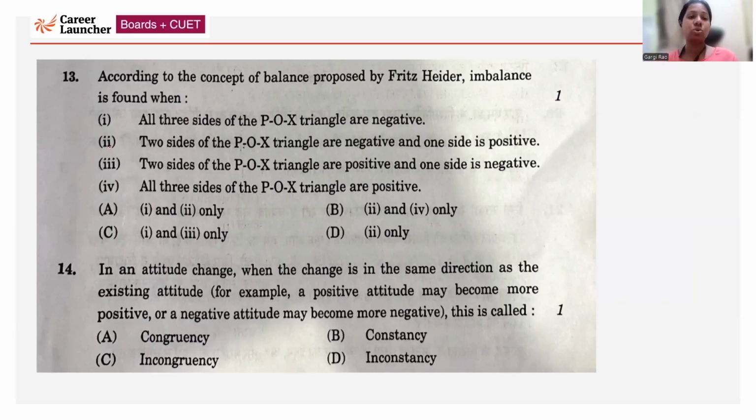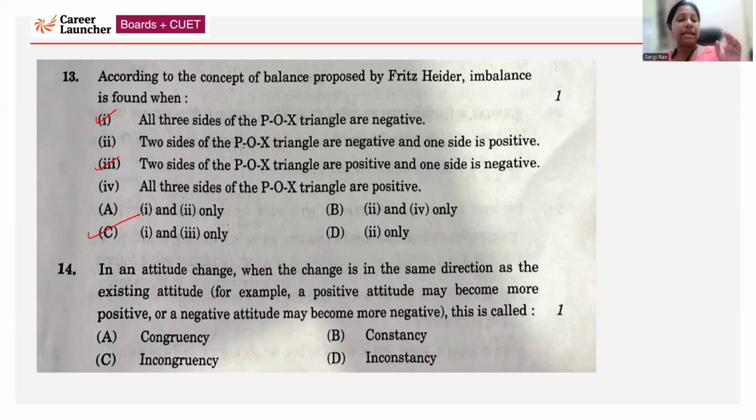Next. According to the concept of balance proposed by Fritz Heider, imbalance is found when? Imbalance is found when all three sides of the triangle are negative. So this is the correct answer. And also when two sides of the triangle are positive and one is negative. So 1 and 3 are correct. In this case, option C is the right one.